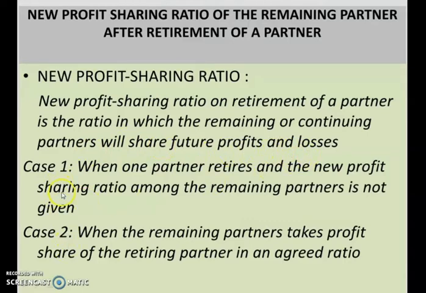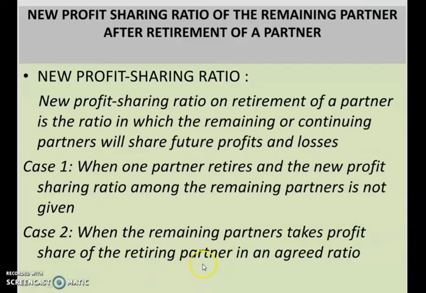So there are two cases which we have to study here. The first case is when one partner retires and the new profit sharing ratio among the remaining partners is not given. So in the question it is not at all mentioned what will be the new profit sharing ratio of the remaining partners. And case 2 is when the remaining partners take the profit share of the retiring partner in an agreed ratio.